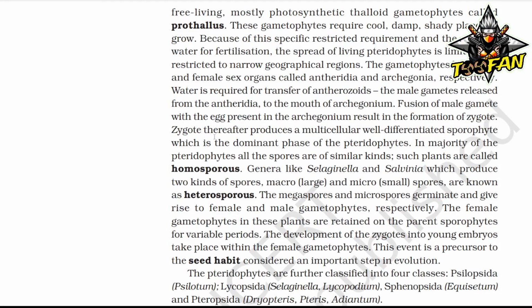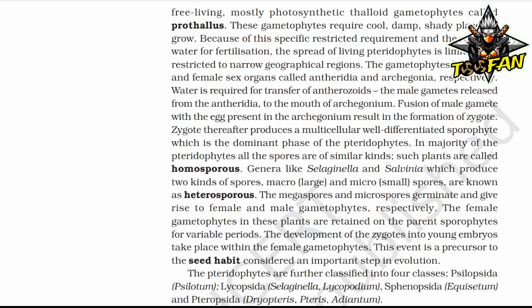Zygote thereafter produces a multicellular well-differentiated sporophyte, which is the dominant phase of the pteridophyte. In the majority of the pteridophytes, all the spores are of similar kinds; such plants are called homosporous. Genera like Selaginella and Salvinia, which produce two kinds of spores, macro (large) and micro (small) spores, are known as heterosporous.